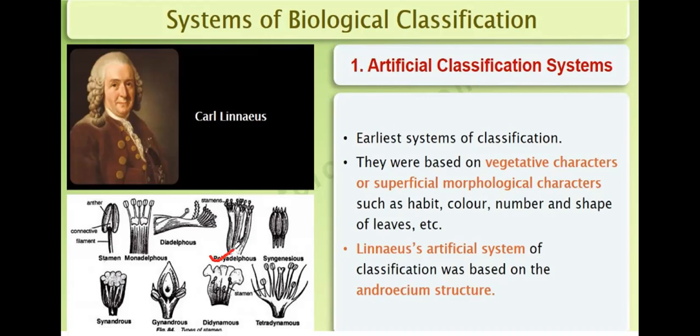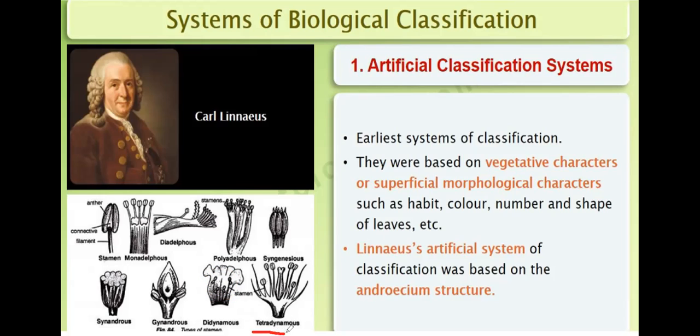They may form more than two groups; that is polyadelphous. Sometimes the anthers are fused, then that is called syngenesious. When the filaments are fused, it is synandrous. When they are attached to the gynoecium, it is gynandrous. Then there is the didynamous condition, where two different sizes are present: two are larger and two are smaller.